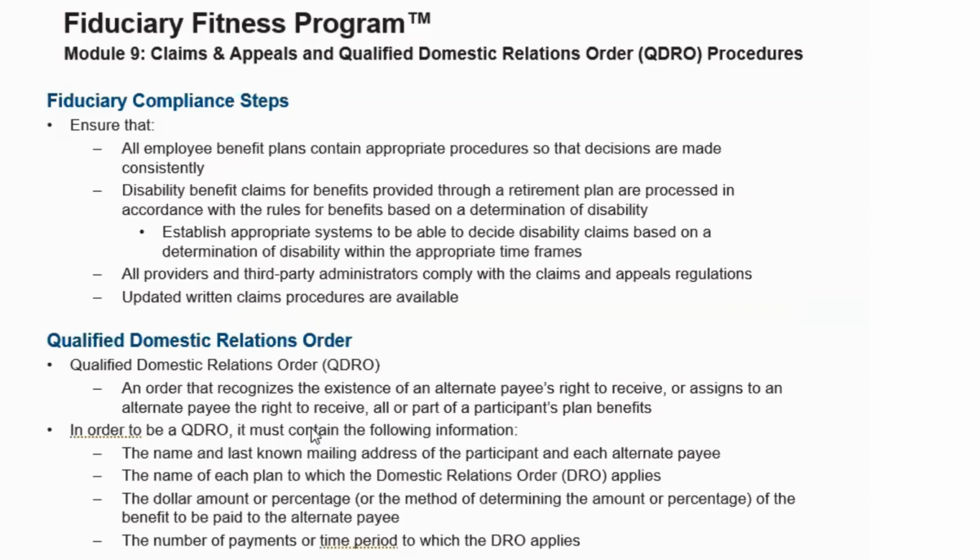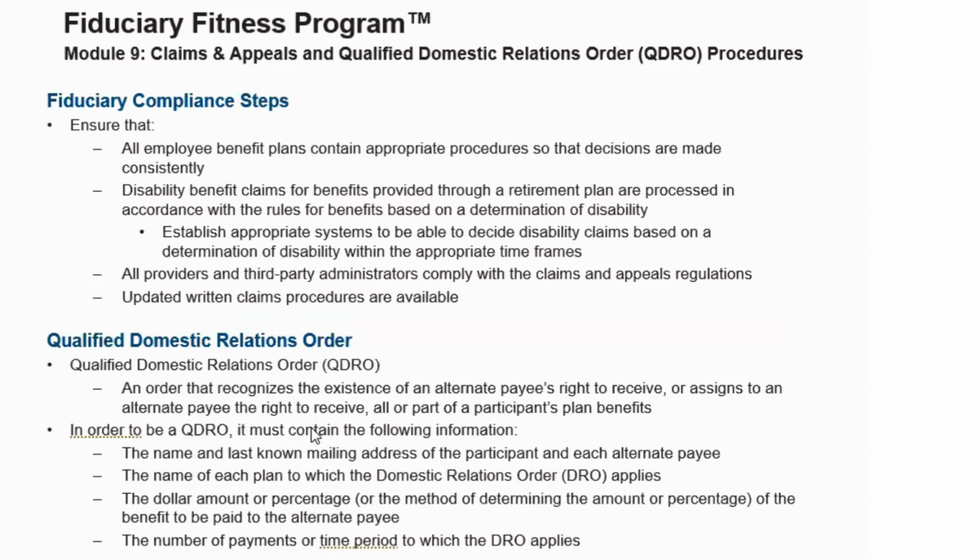Let's look at the fiduciary compliance steps. In order to be in compliance, fiduciaries must follow these fiduciary compliance steps. First, they must ensure that all employee benefit plans contain appropriate procedures so that decisions are made consistently and non-discriminatorily. They must ensure that the disability benefit claims for benefits provided through a retirement plan are processed in accordance with the rules for benefits based on a determination of disability.